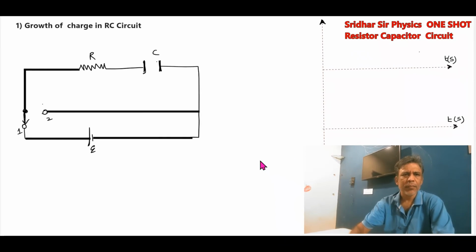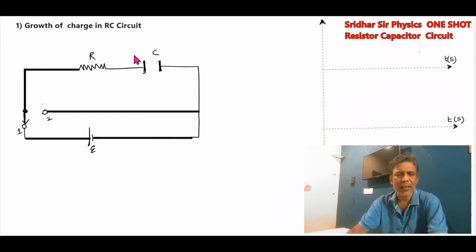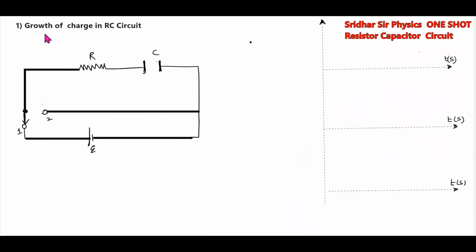Okay, we'll start with the growth of charge in RC circuit. Initially, the capacitor is not charged. The switch is closed. The battery is switched on at t equals 0. Then the current starts flowing.